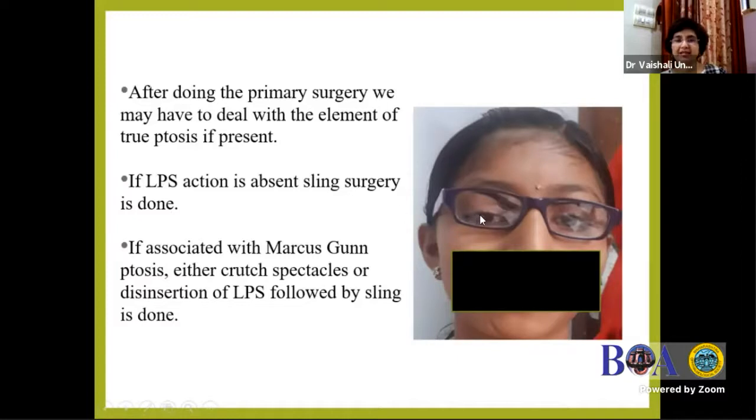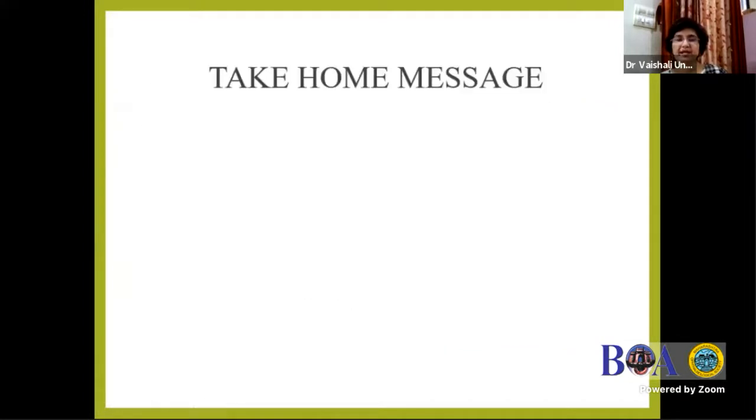If LPS action is absent, a sling surgery is done. If it is associated with Marcus Gunn ptosis, a crutch spectacle can be used, or disinsertion of LPS followed by sling surgery. So the take-home message is, in all cases of ptosis, examine the eye for evidence of